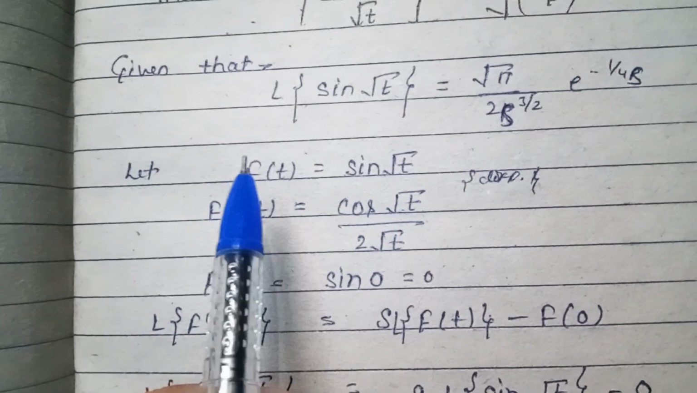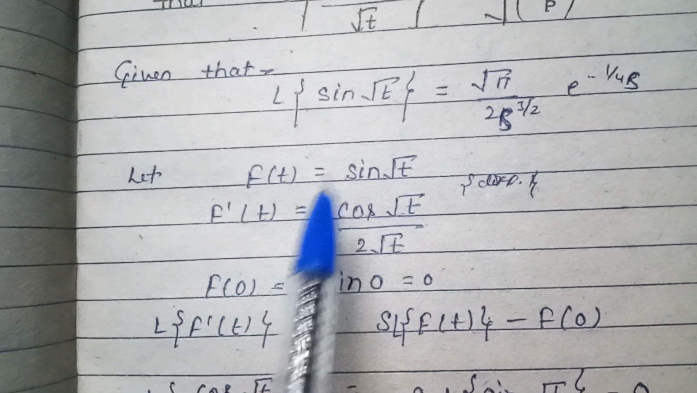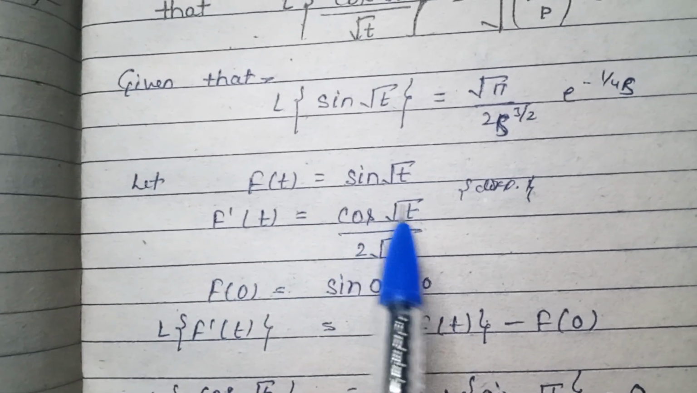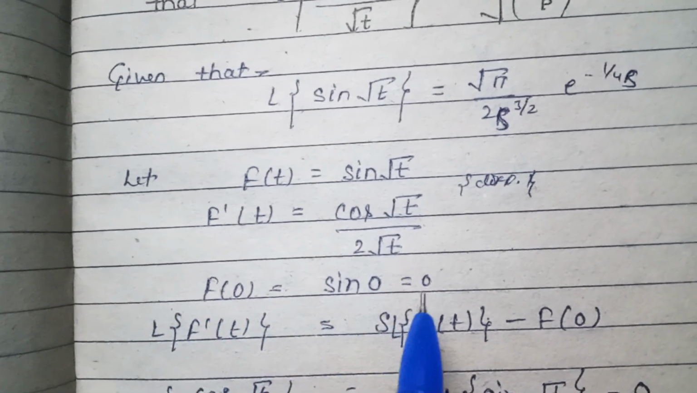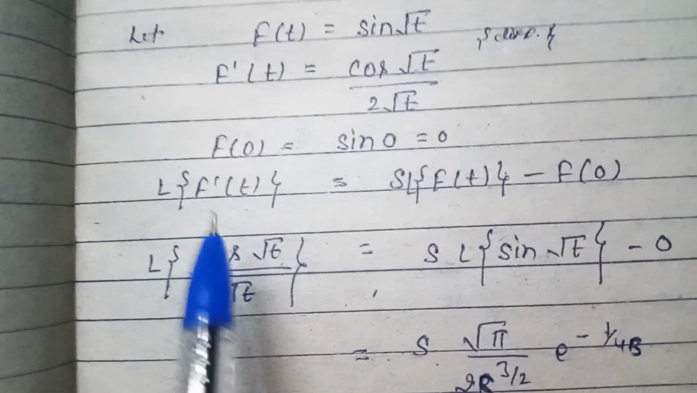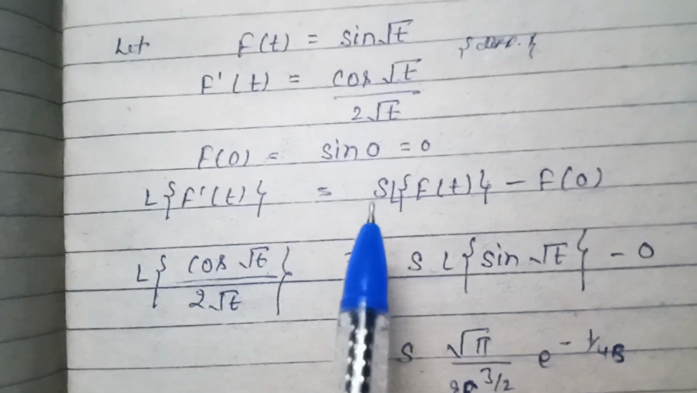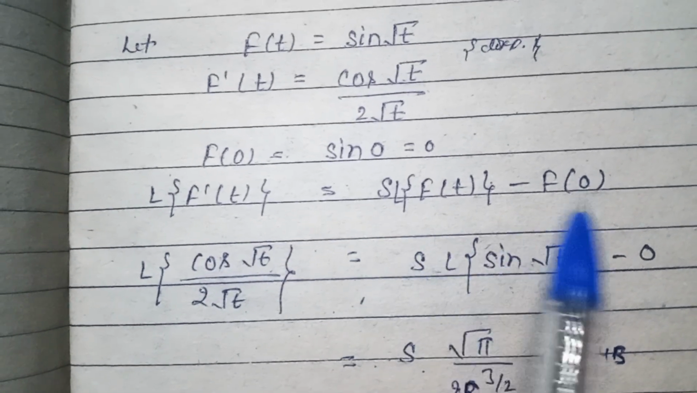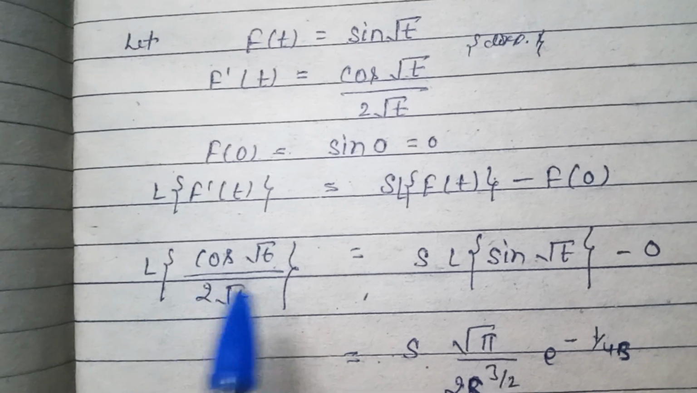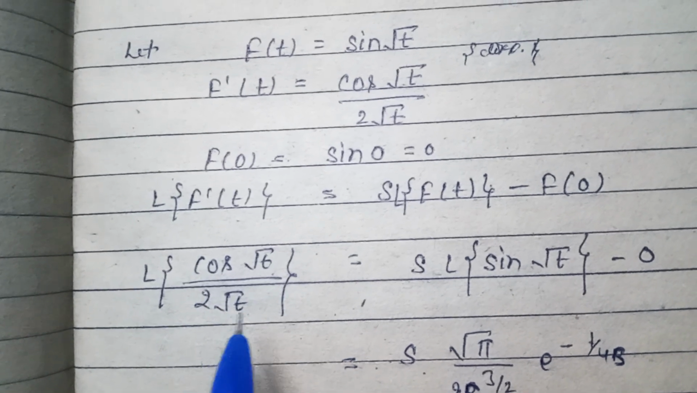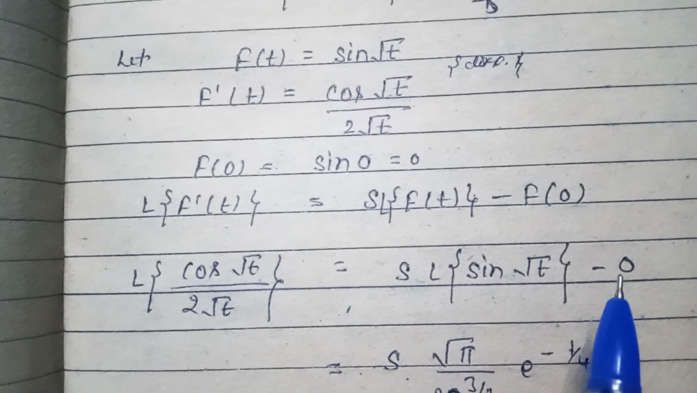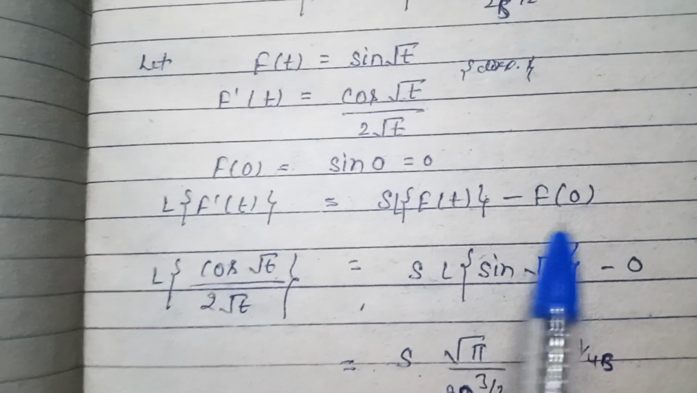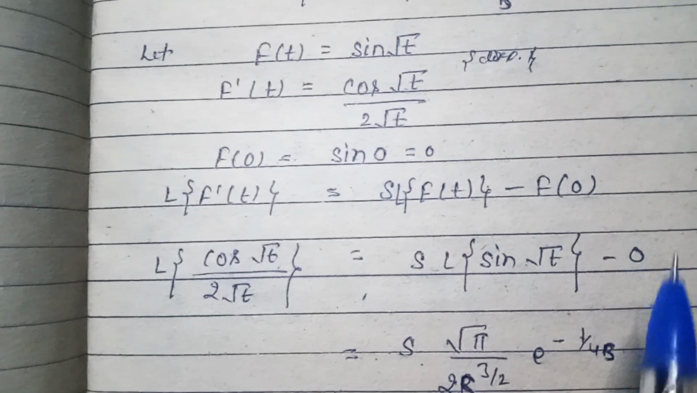We will find f dash. So f dash(t), on differentiating, we will get cos under root t upon 2 under root t. So f(0) is equal to sin 0, which is equal to 0. Now Laplace of f dash(t) is equal to s Laplace of f(t) minus f(0). So Laplace of cos under root t upon 2 under root t is equal to s Laplace of sin under root t minus 0. What was the value of f(0)? 0. So we have put that here.